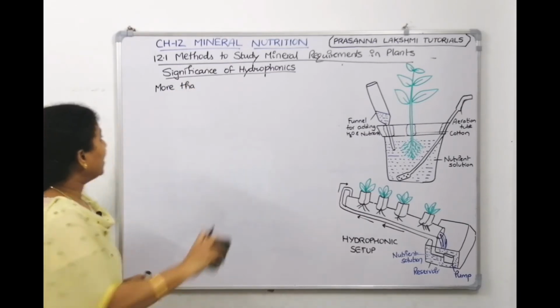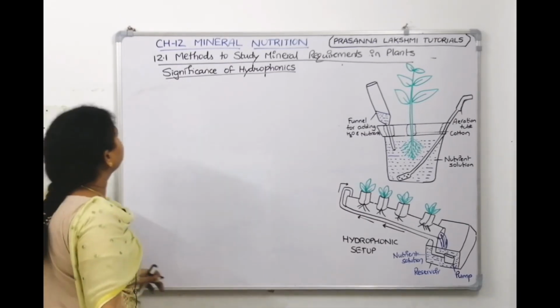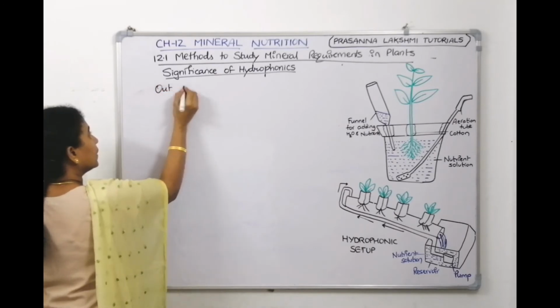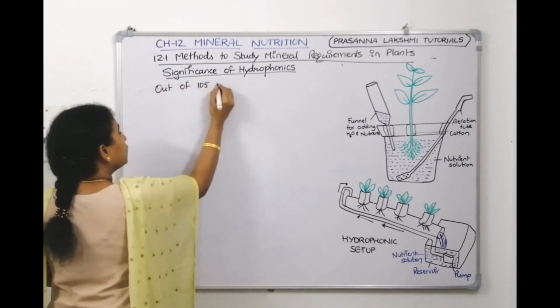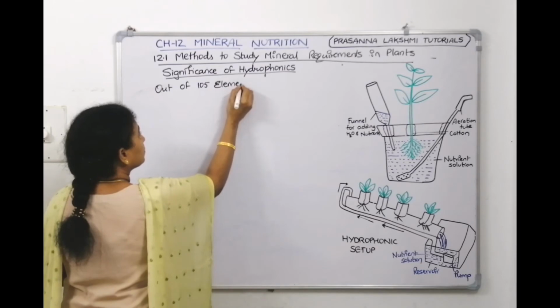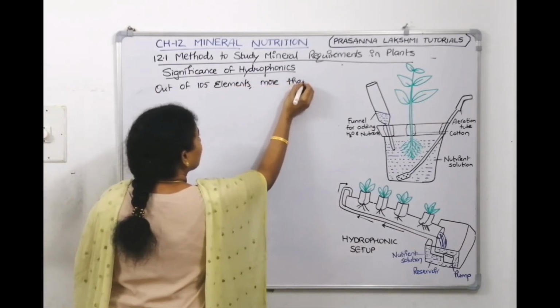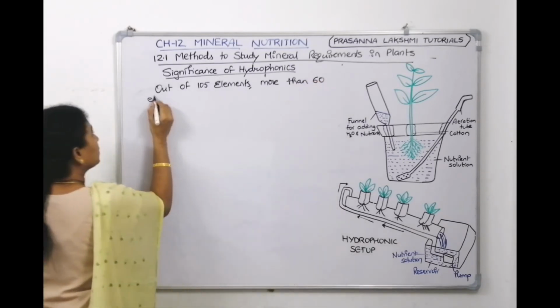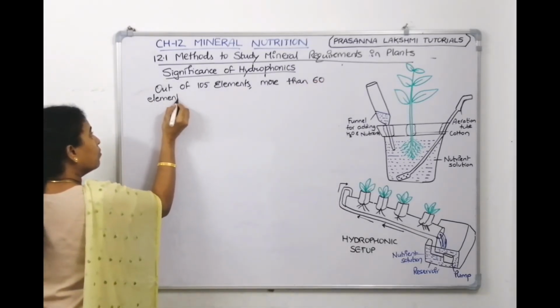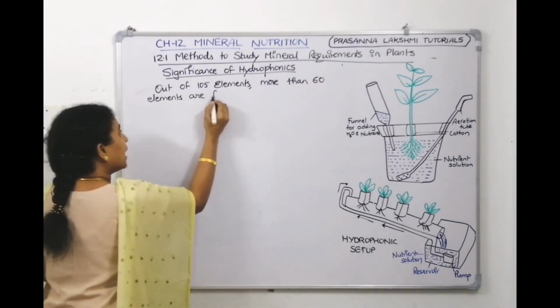Out of 105 elements, more than 60 elements are found